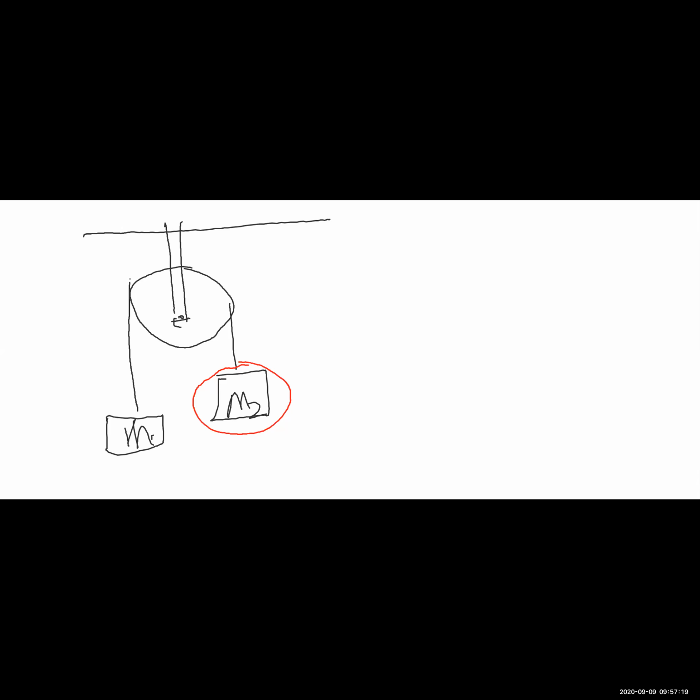So the earth will apply a force. Earth will apply a force on the object. Earth is an object in the surrounding, right? Which we cannot see. It is there. And the second object in the surrounding of this system is the string, right?